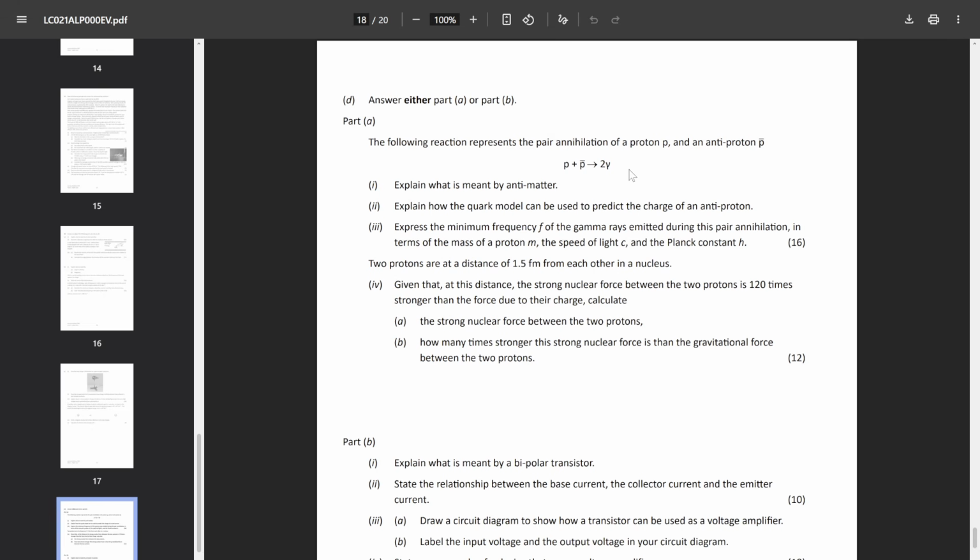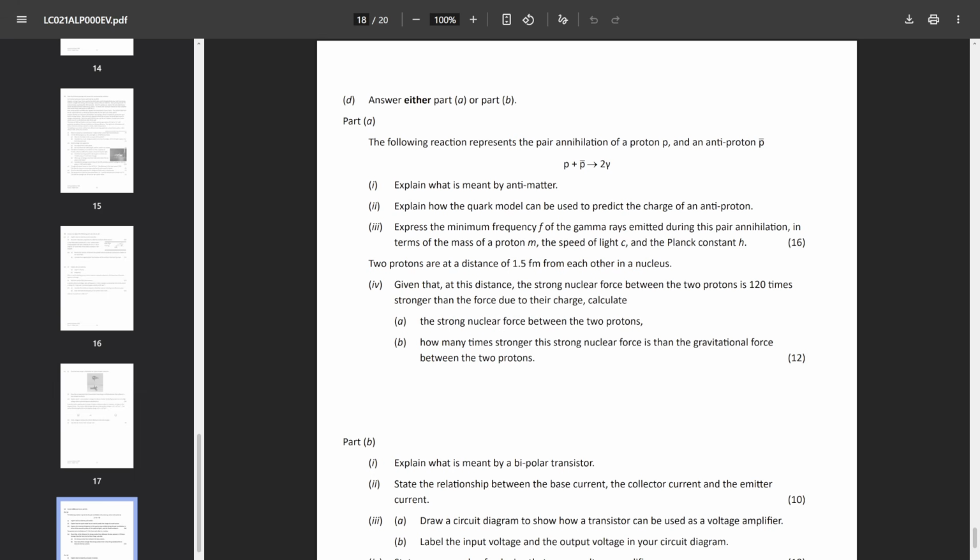The last time this happened was in 2019, and we weren't necessarily predicting that they would do it again, particularly if it hasn't been done for 7 years. There was a time where it was a question 13, which wasn't too bad because it was still a full long question. But for those students who wanted a full long question on particle physics, you might have been left slightly disappointed.